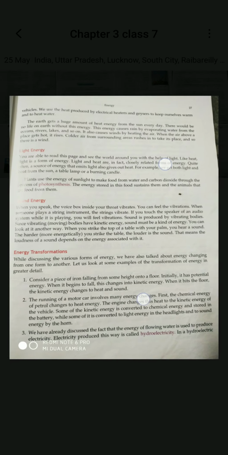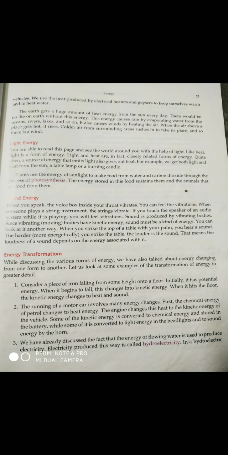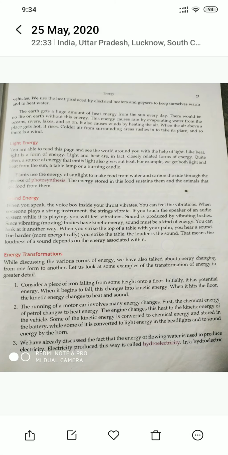Then we have sound energy. The picture was not clear, but you just know it, that is sound energy. So what is happening when we speak? There is a voice box inside our throat. Okay, you will be studying it in detail in a later chapter, that is sound. Here we'll be just discussing it in short.